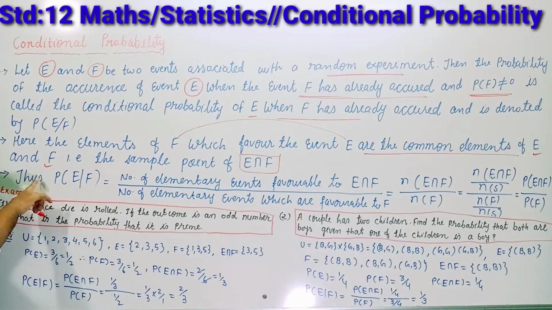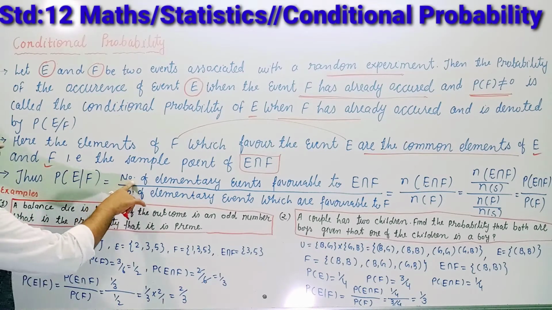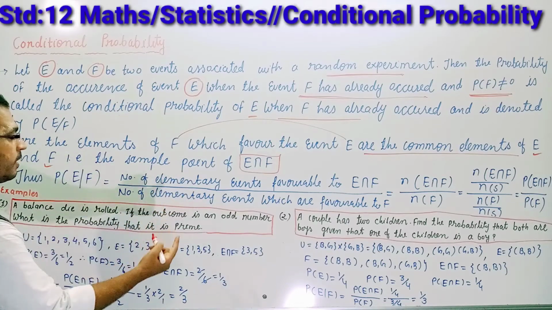So the probability of event E with respect to F is the number of elementary events favorable to what?